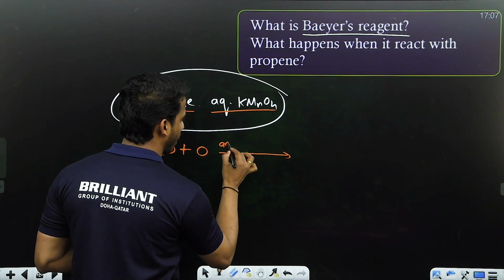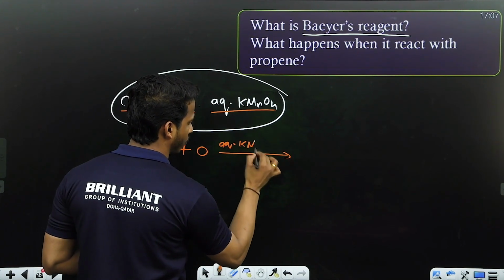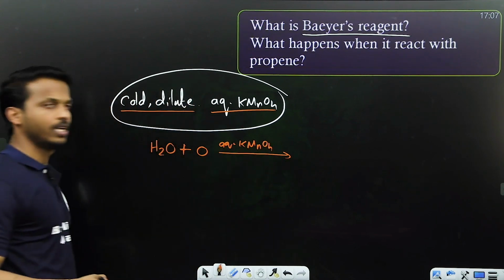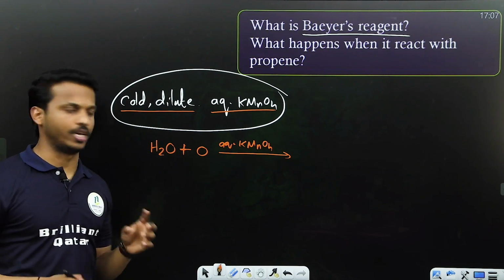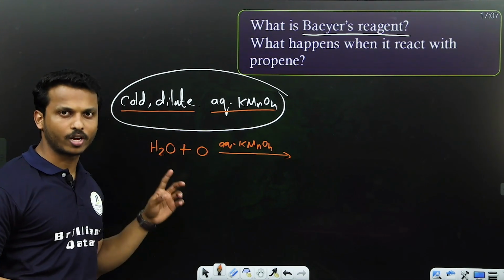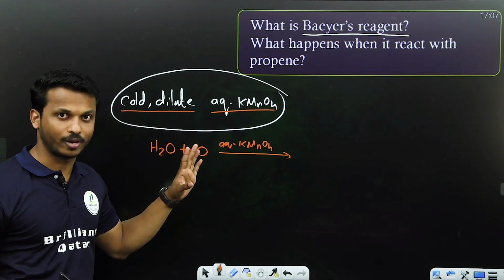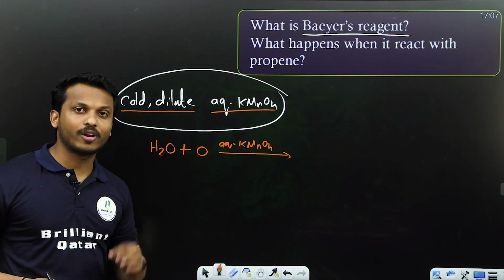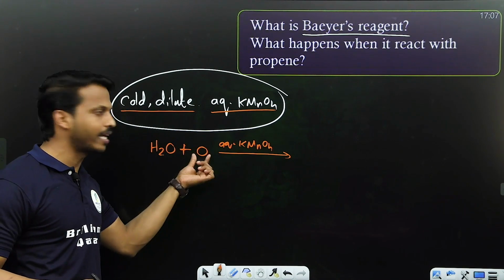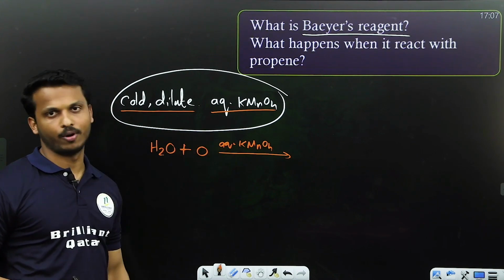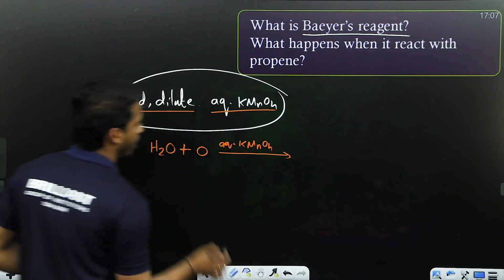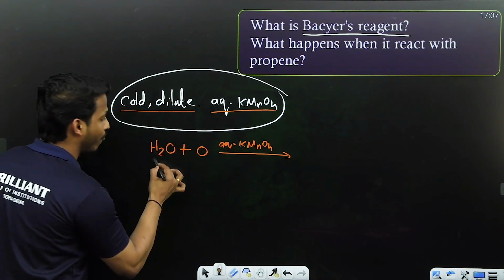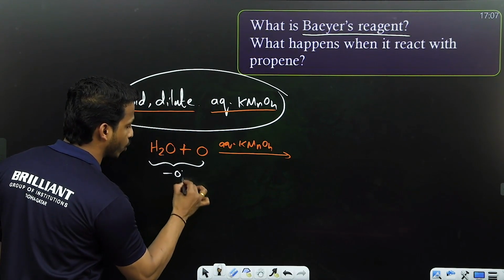They give you Bayer's reagent in the question in this way: shortcut method, cold and dilute. Dilute means water, H2O, is there, plus KMnO4, a very strong oxidizing agent that will provide oxygen, written as aqueous or alkaline KMnO4. H2O corresponds to cold dilute, and aqueous KMnO4 is a very strong oxidizing agent, that is oxygen. Now one more trick let me tell you: from H2O and O, let me take 2 OH groups out.